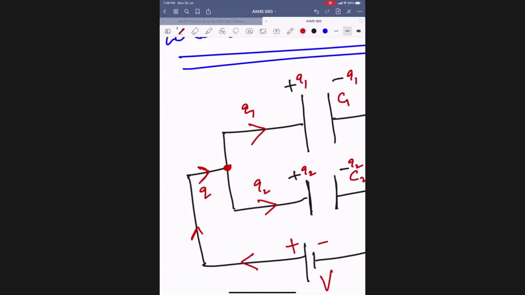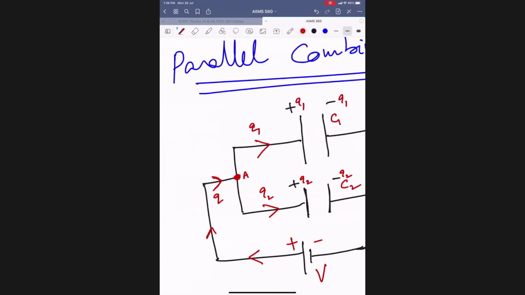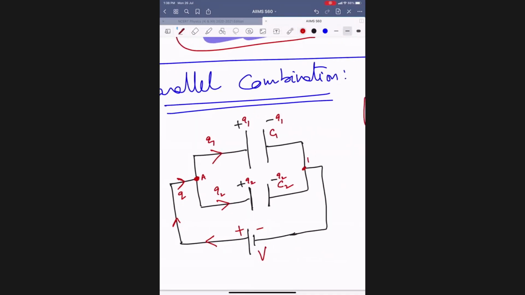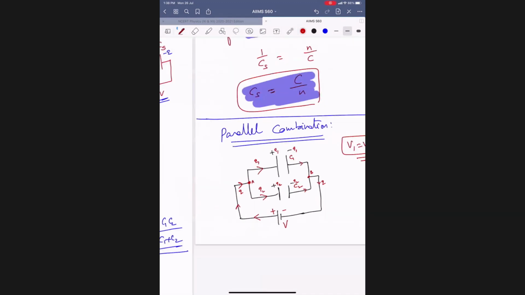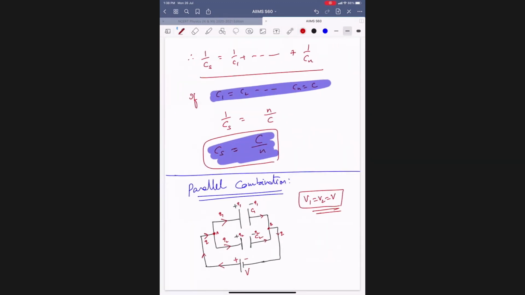Charge is coming here at the junction. There is a division at junction A. And again at junction B, what happens? It will combine as Q. So is the splitting of charges in series or in parallel? Parallel.